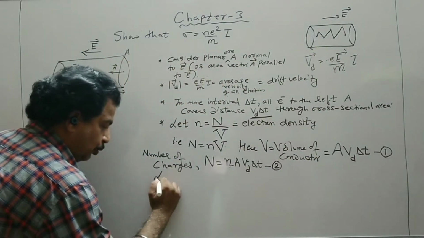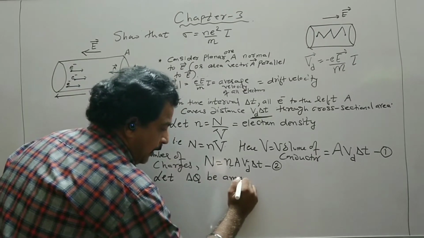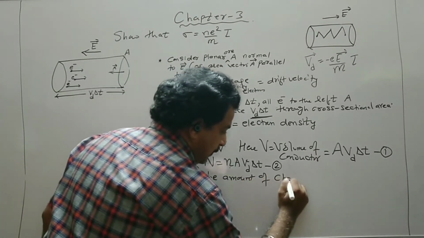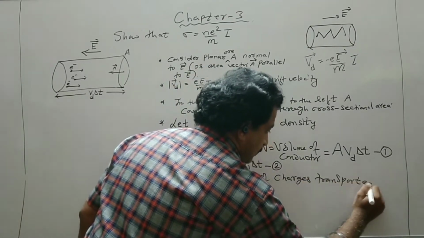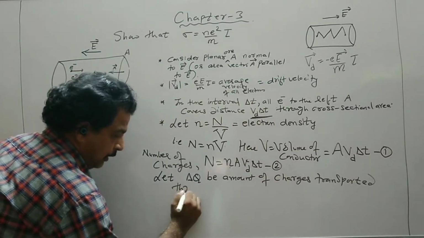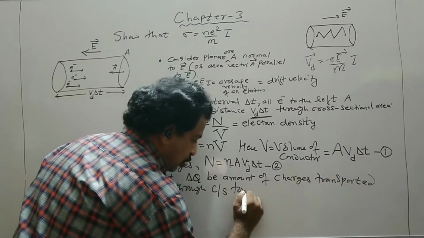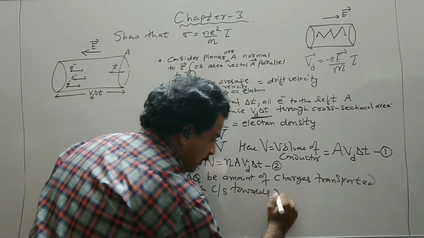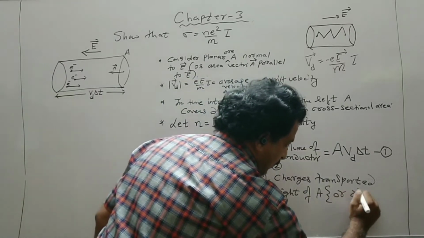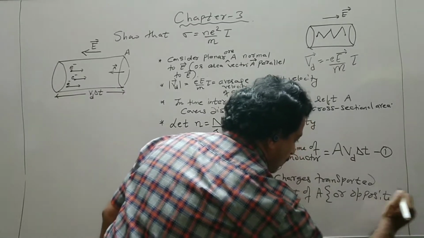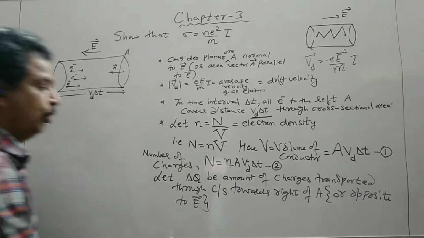So delta Q, let delta Q be the amount of charge transported through the cross section towards the right of A, or opposite to the E vector.